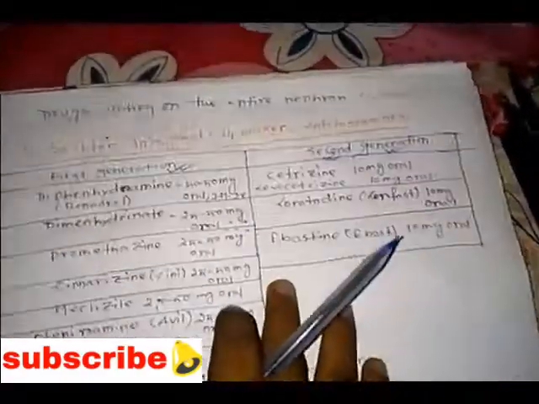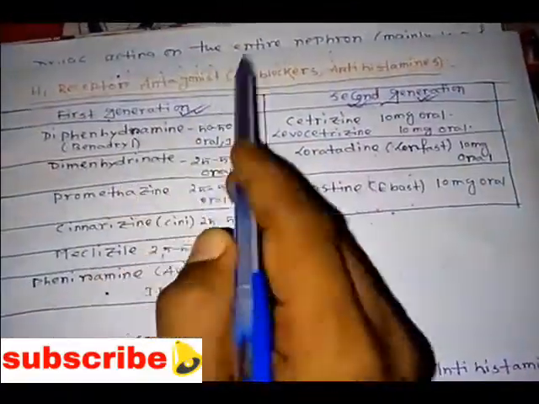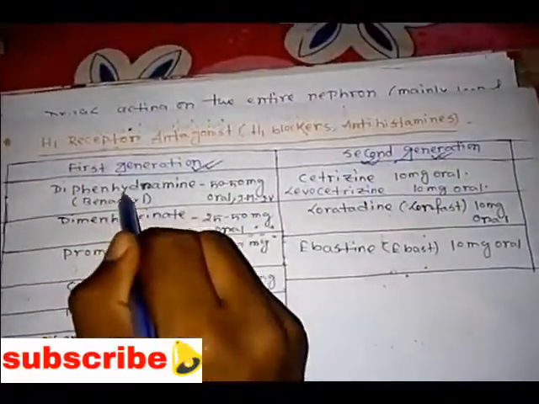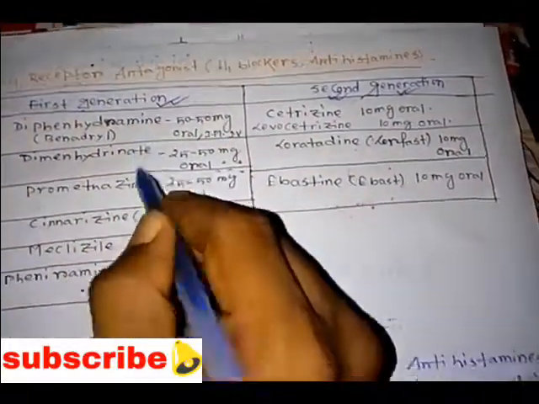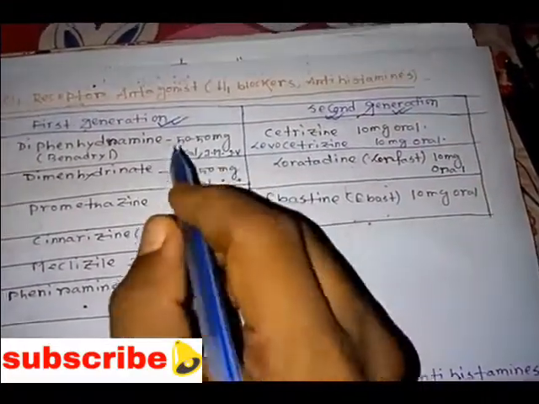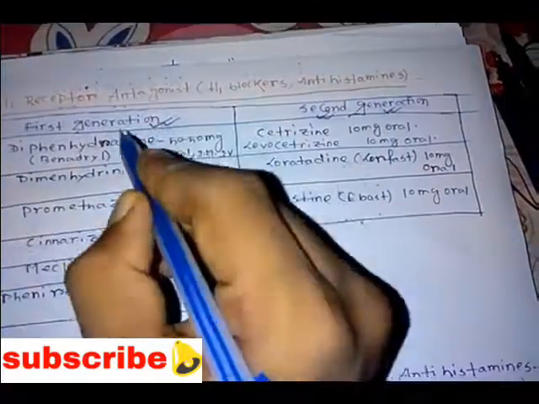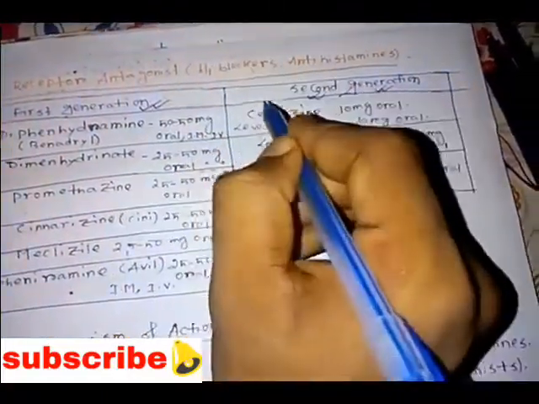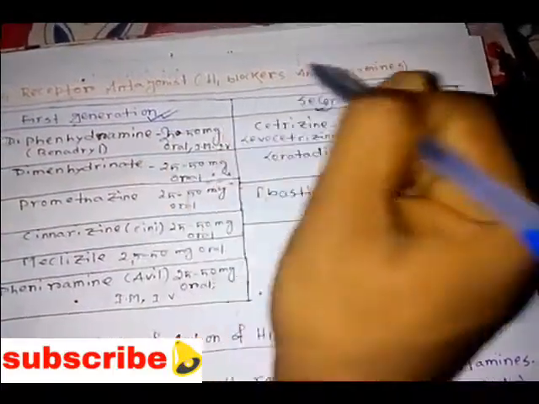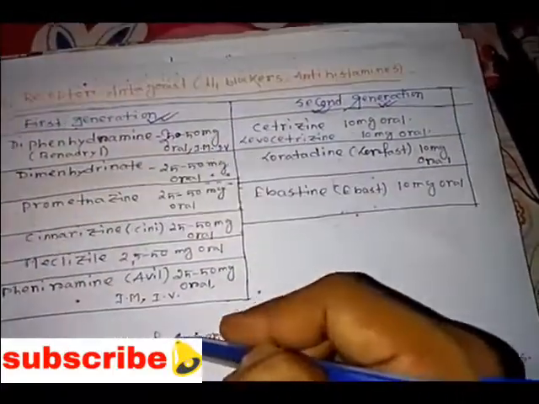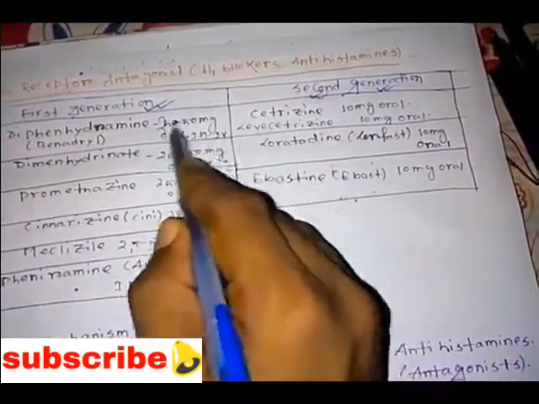Okay, so there are two classifications of drugs: first generation and second generation. Under the first generation drugs we have diphenhydramine. All first generation drugs have the same dose, 25 to 50 mg maximum. So all first generation drugs have doses of 25 to 50 mg.